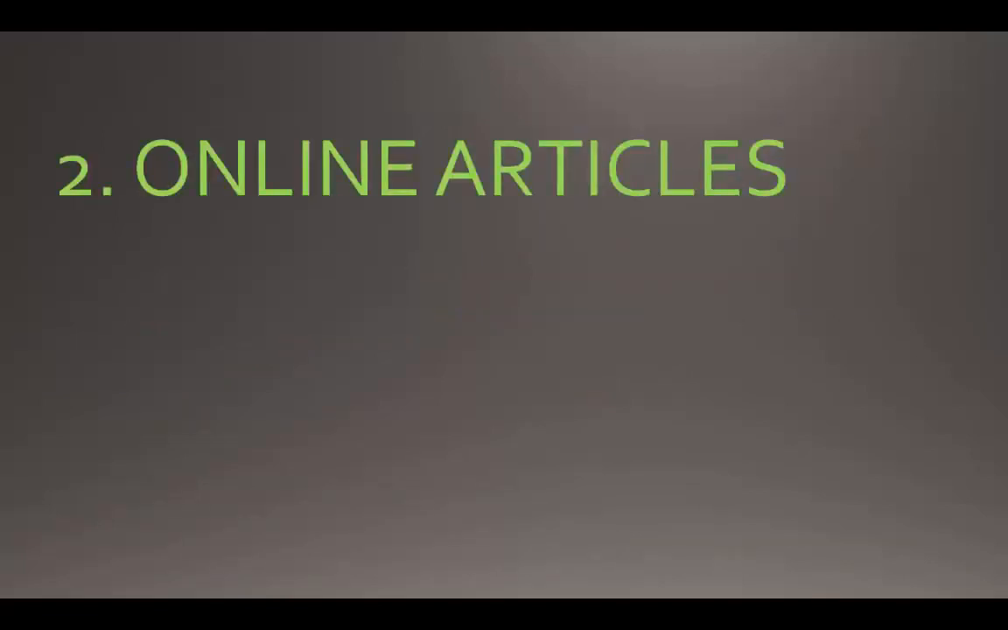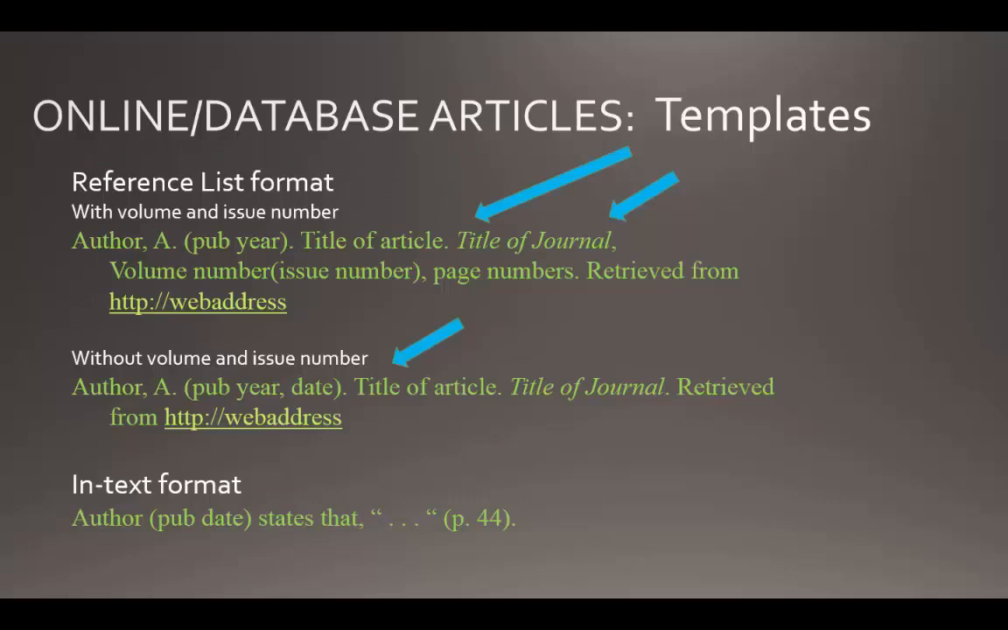Here's some online article examples. In the template, you'll see we provide 2 templates. One is when you have a volume and issue number, and one is without a volume and issue number. Most of the articles that you find through the CAC library databases will have volumes and issue numbers. Most magazines and journals do, certainly most academic journals. But you will sometimes come across journals and magazines without volume and issue numbers, and there's a way to deal with that. But let's start with the volume and issue number since that's the most common.